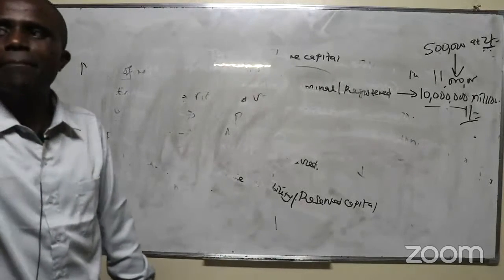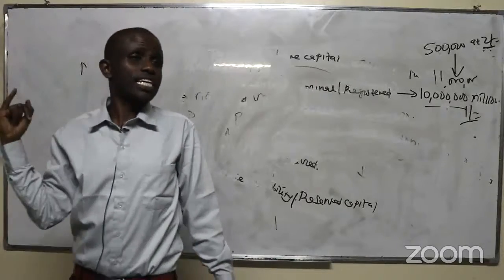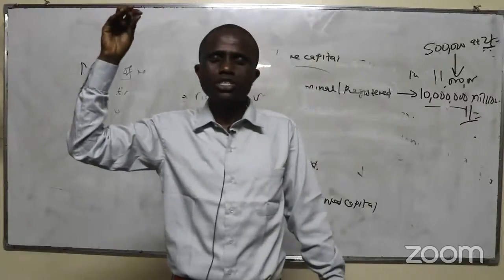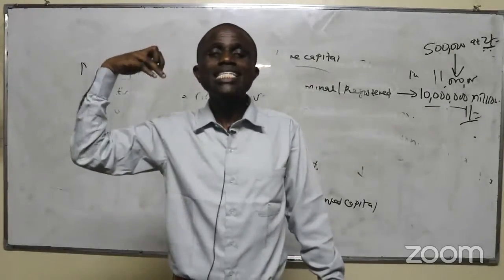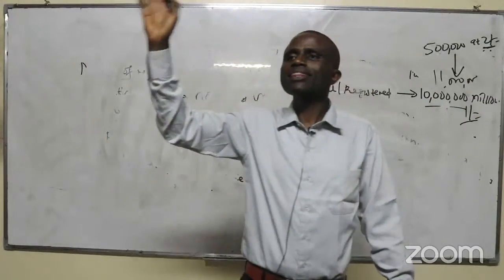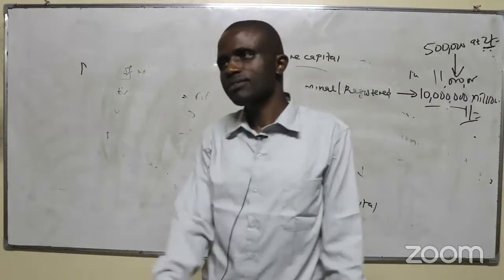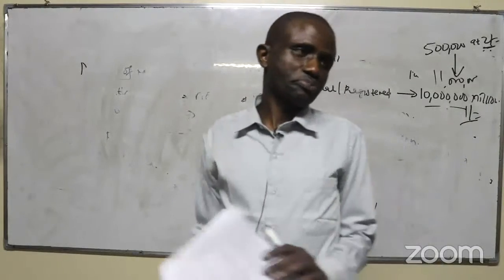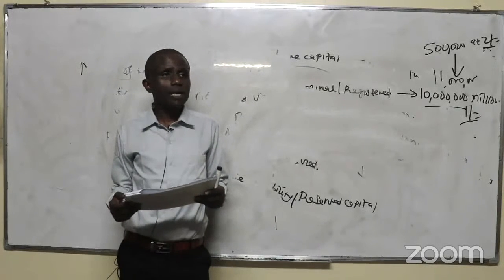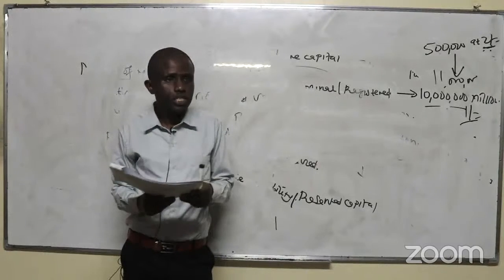Conditions for payment of underwriting commission. 1, it must be done in accordance with the authority of the articles of association. 2, it should not exceed 10% of the price of the shares. And number 3, it must be disclosed in the prospectus. Those are the conditions. So one of the rules of maintenance of the share capital is that payment of underwriting commission is subject to certain conditions.